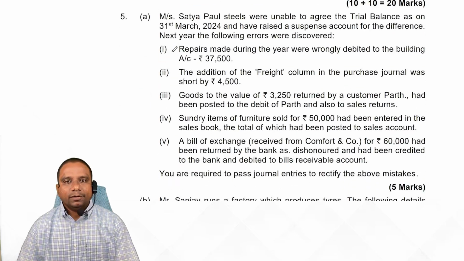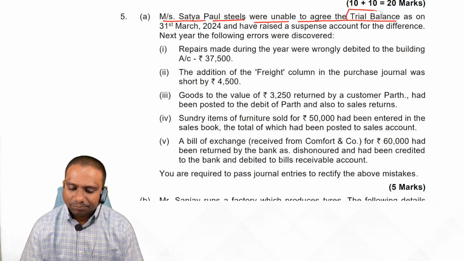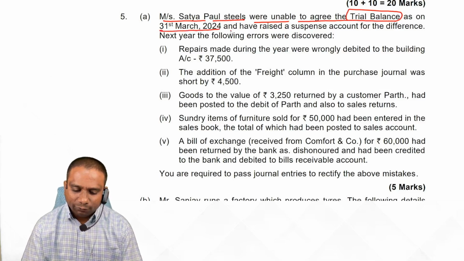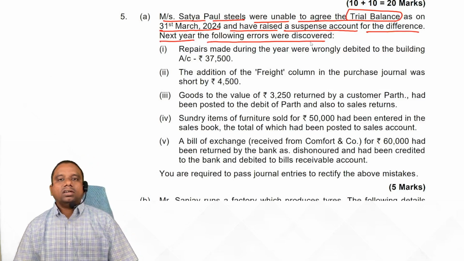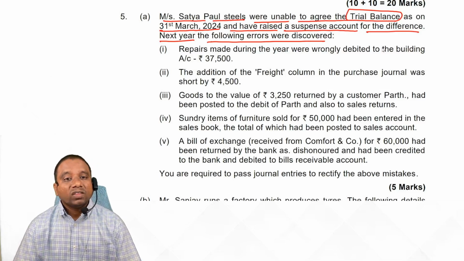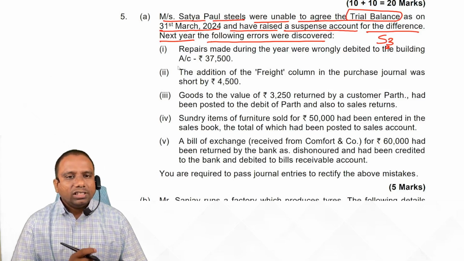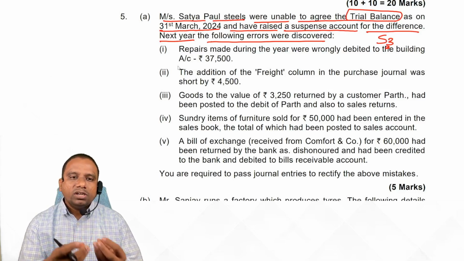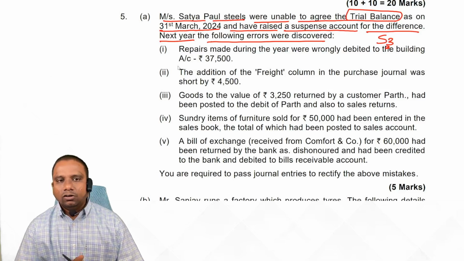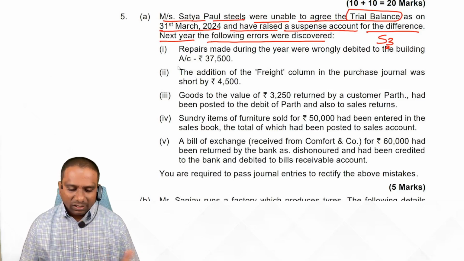Now look at 5A. Messrs. Satyapal Steels were unable to agree the trial balance as on 31st March 2024 and have raised a suspense account for the difference. Next year, the following errors were discovered. We have already discussed trial balance, rectification of errors, stage 1, stage 2, stage 3. Now, this is stage 3. What is the important point here? Whenever you are rectifying errors in stage 3, if any nominal account is affected, in place of the nominal account we use the profit and loss adjustment account.